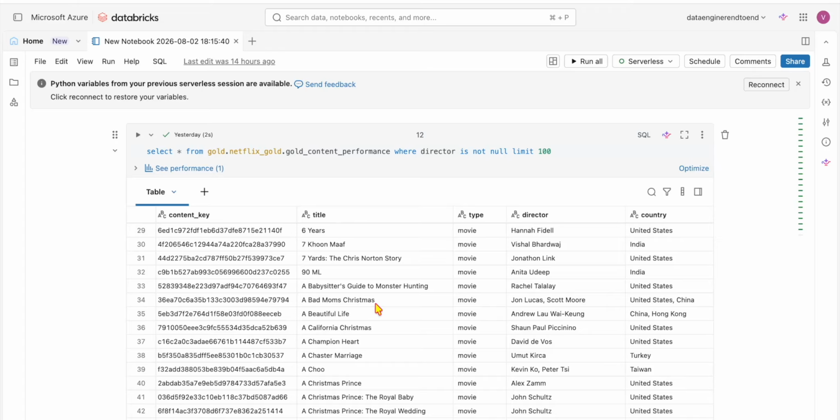But how to tune, how to clean this gold layer? That's what we are going to discuss today. It's a most important topic in the real time. When you are building end-to-end data engineer project, this is the crucial part where you should take a call properly. Then your gold layer is, we can call it as serving layer for further phases.